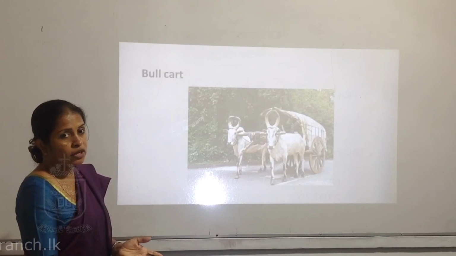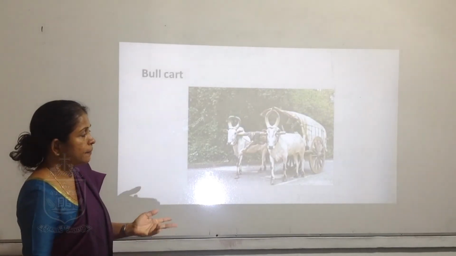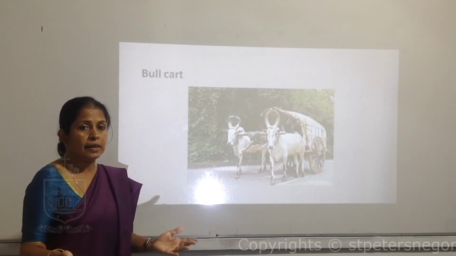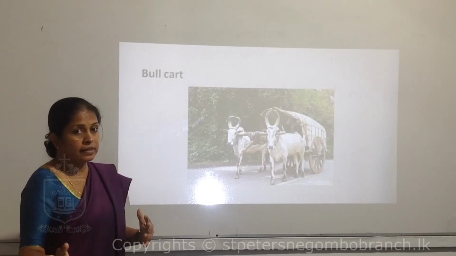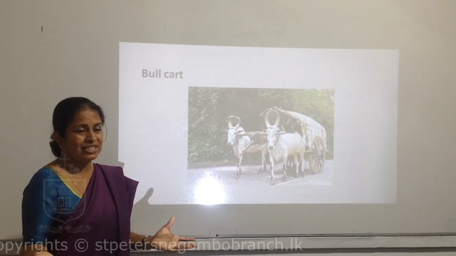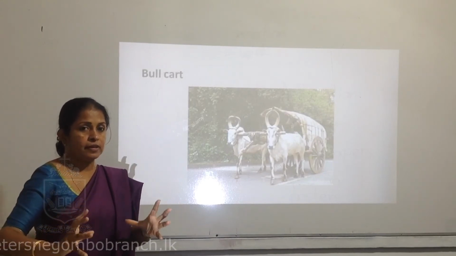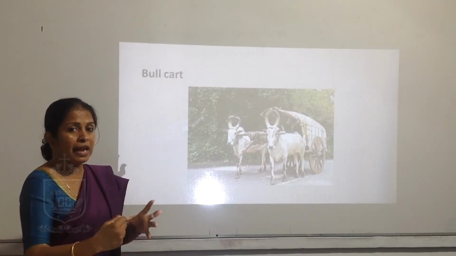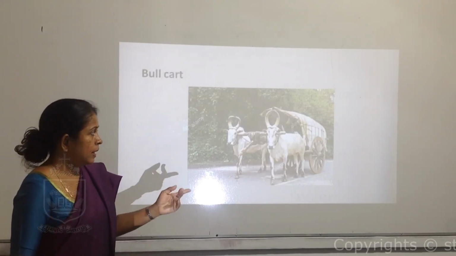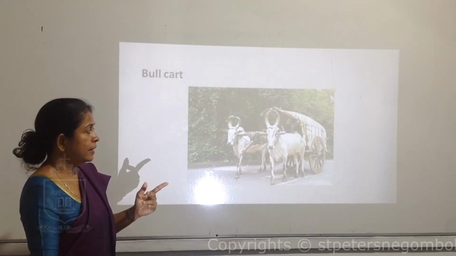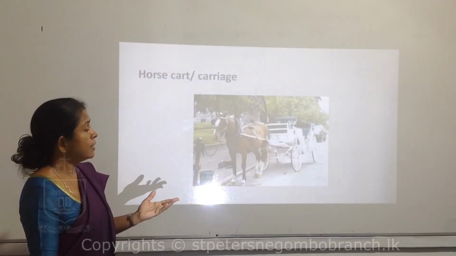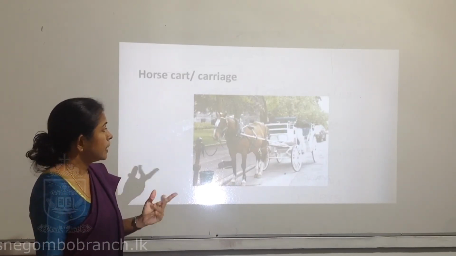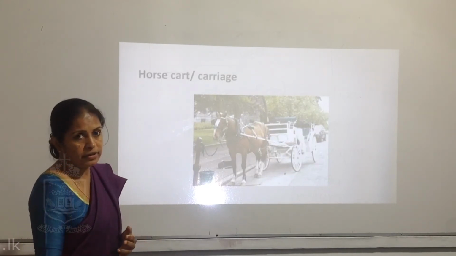The bull cart, we call it bullock cart. When people first came onto the land, they used animals to carry their things. After that, they invented the wheels. After they invented the wheel, what did they do? They fixed the wheels and invented this cart, and they joined the animals to pull the loads. They used bulls and horses to pull these carts. And these are horse carts, we call them carriages also.